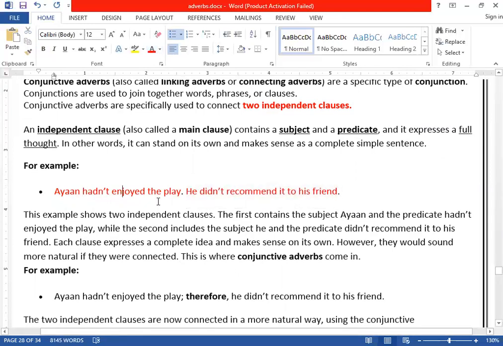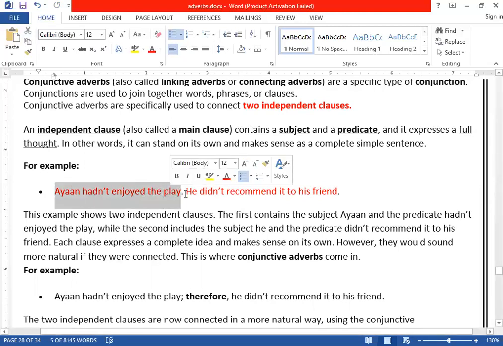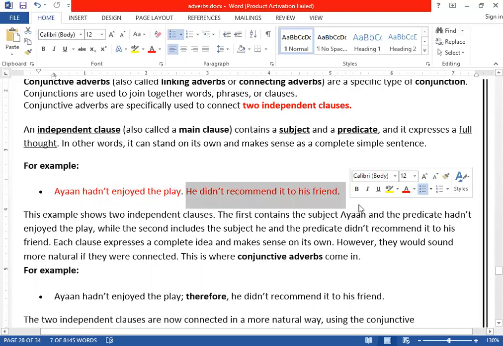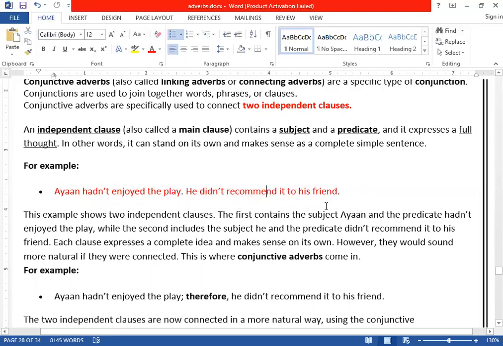Ayan hadn't enjoyed the play. He had not enjoyed the play, one clause or one simple sentence we can say, or one main clause. A main clause, or we can say an independent clause, also functions as a sentence. So we can say this is one simple sentence. And if you take the next one, he didn't recommend it to his friends. This is another clause. So how many clauses do we have?